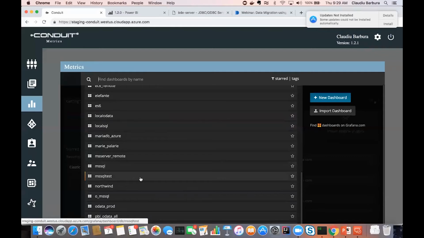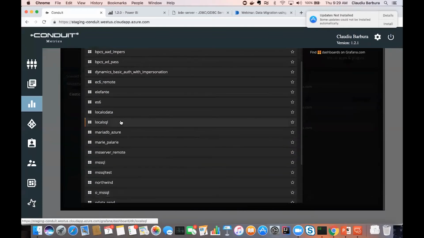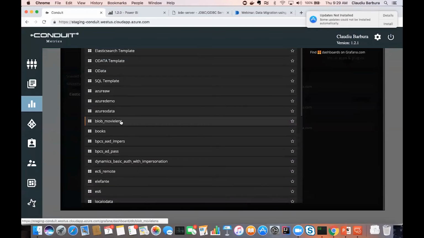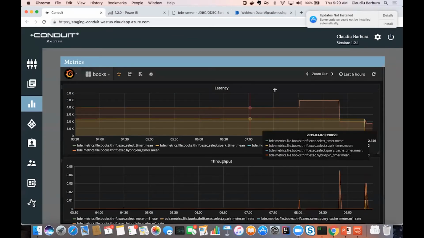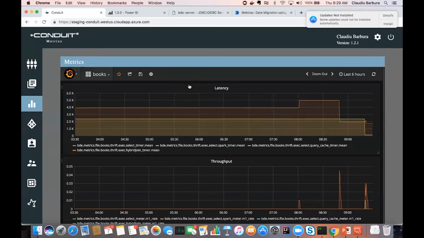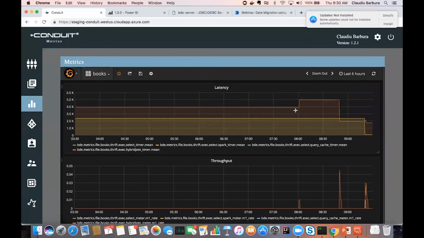Let me pick one, books here. So for each connector, we have an automatically generated dashboard with latency, throughput, and call count, just to show the overhead that Conduit adds.